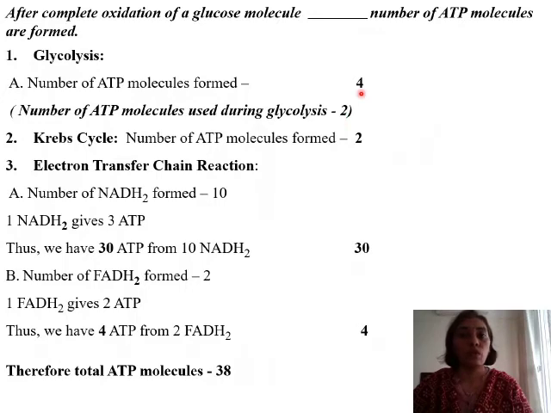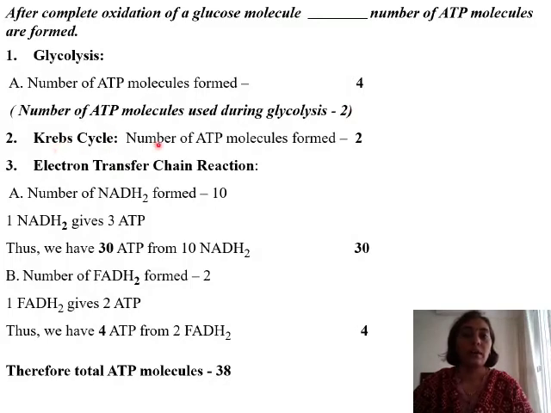So though 4 molecules of ATP are formed, we will be utilizing 2, and so we can consider overall number of ATP molecules that will be generated during glycolysis is only 2.